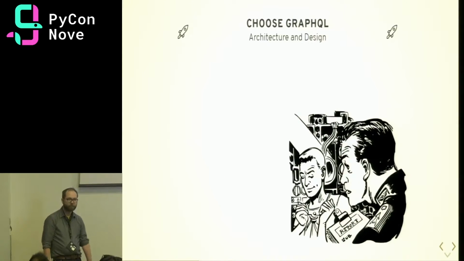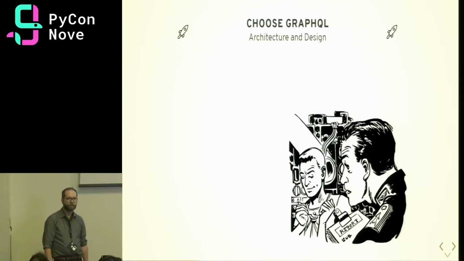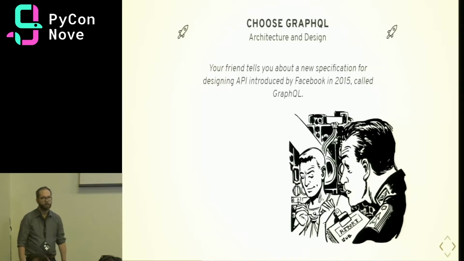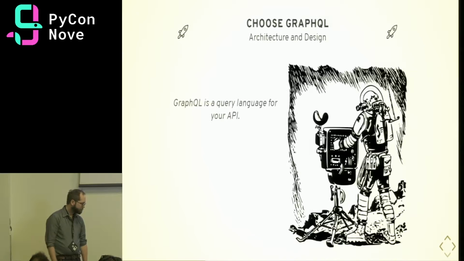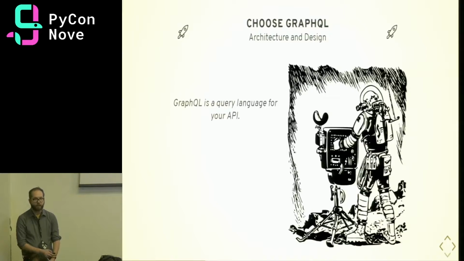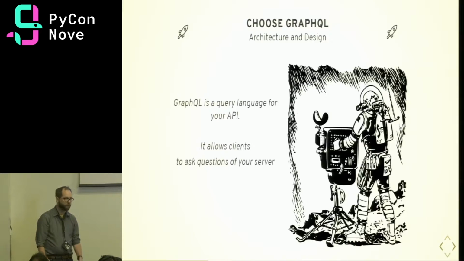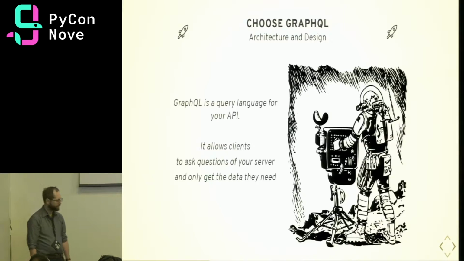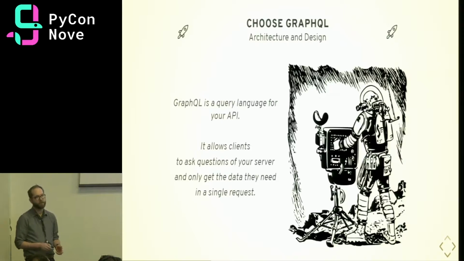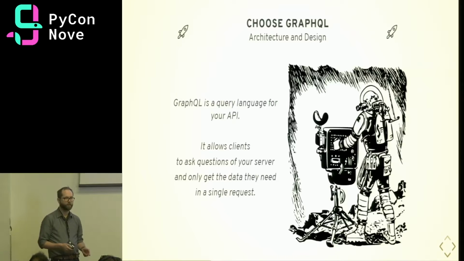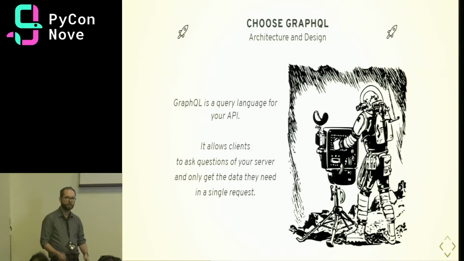So your friend tells you about a new way to design APIs introduced by Facebook called GraphQL. So you choose to explore a little bit deeper. GraphQL is a query language for your API. It allows clients to ask questions of the server and get exactly the data they need in a single request. So that means that your server doesn't have to care exactly what the use case is for each client that needs to consume the data. And that's very powerful. It gives you a lot of flexibility for your clients.